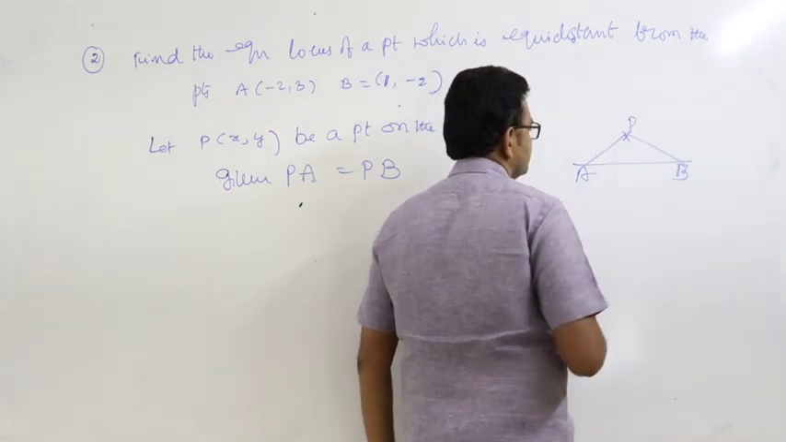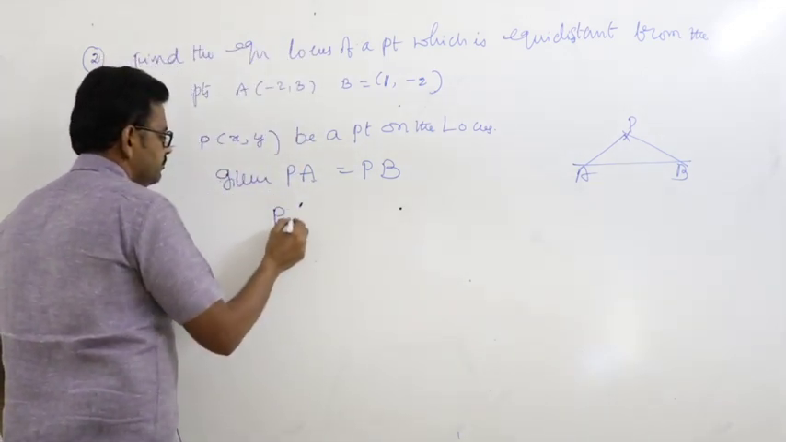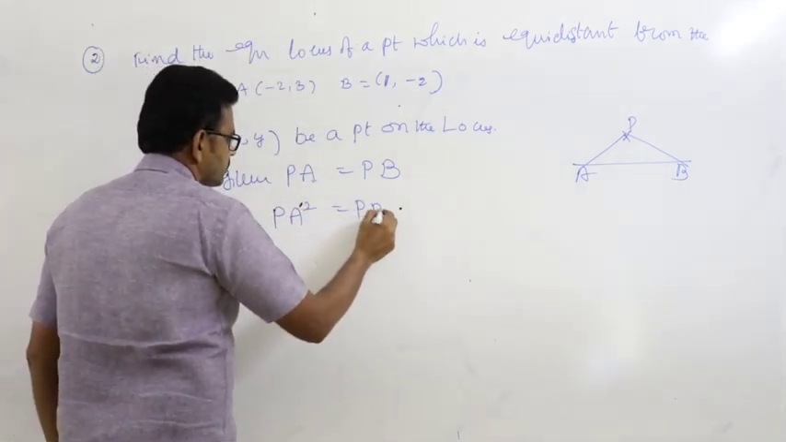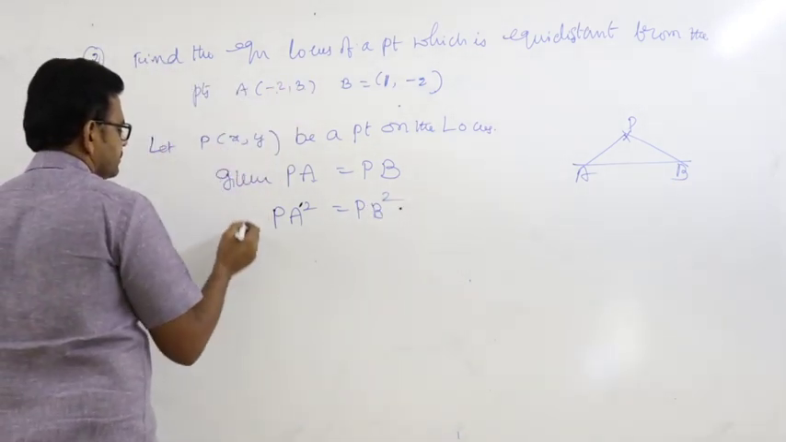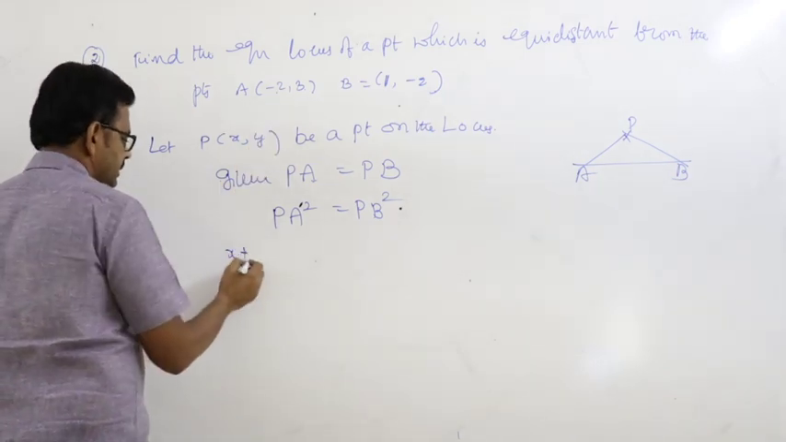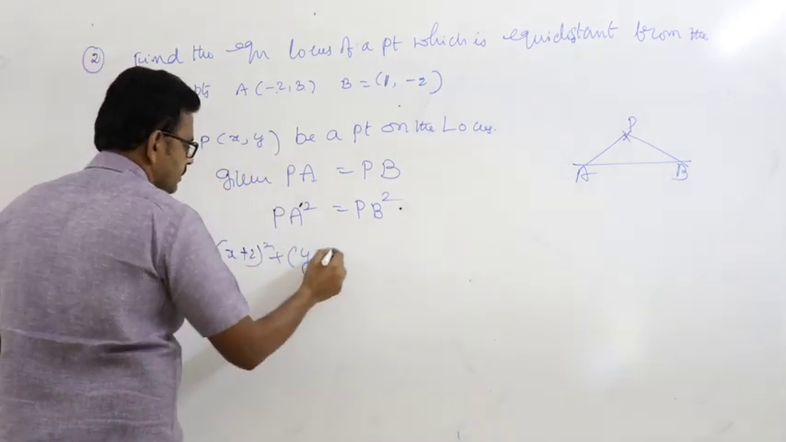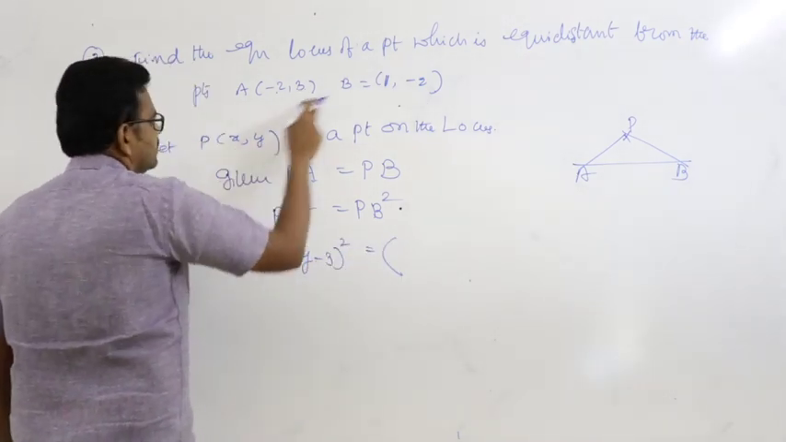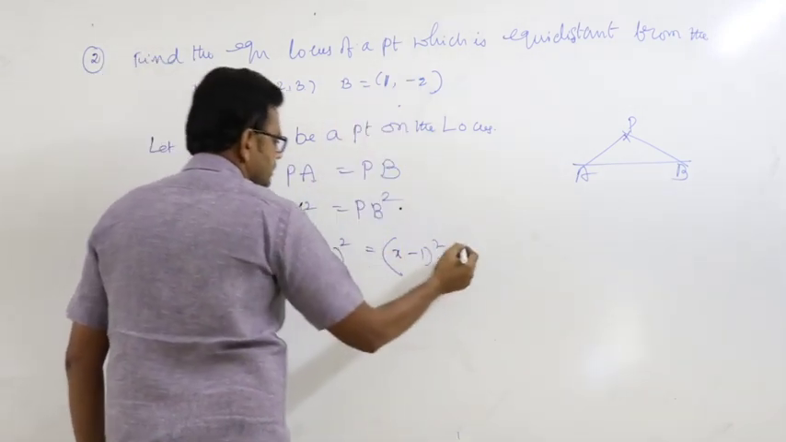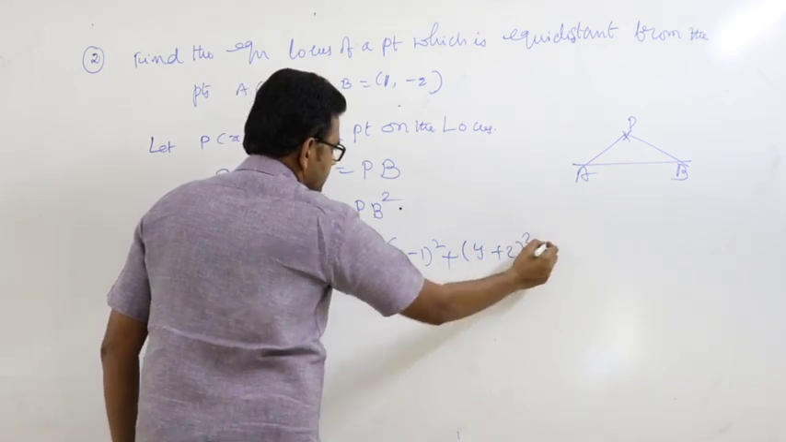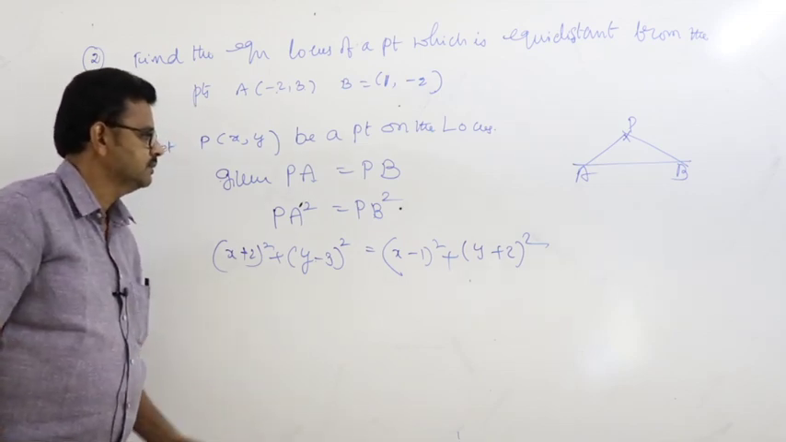The point is P. PA is equal to PB. PA square equal to PB square. So x minus of minus 2 whole square plus y minus 3 whole square is equal to x minus 1 whole square plus y minus of minus 2 whole square. Just expand and write the answer.